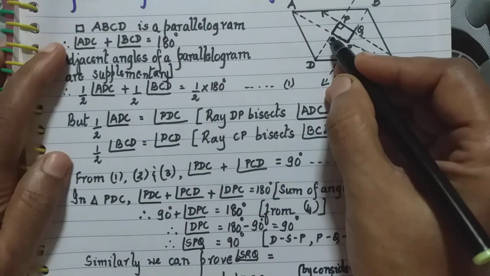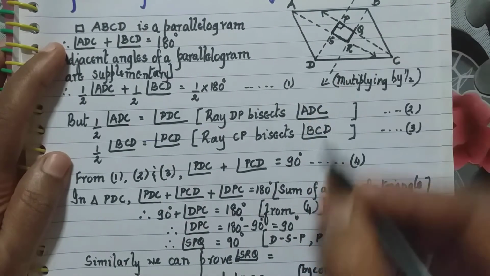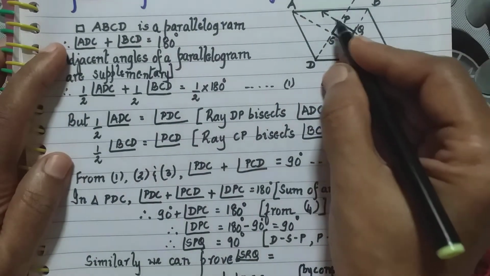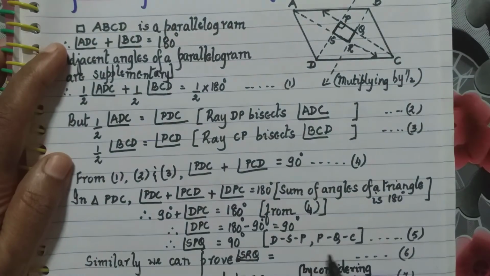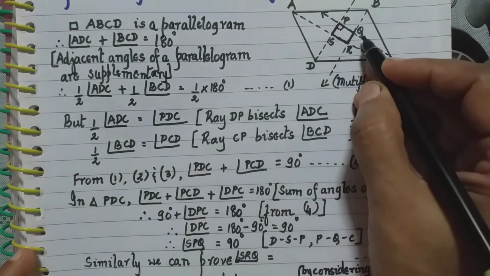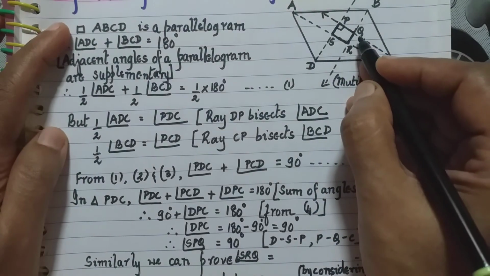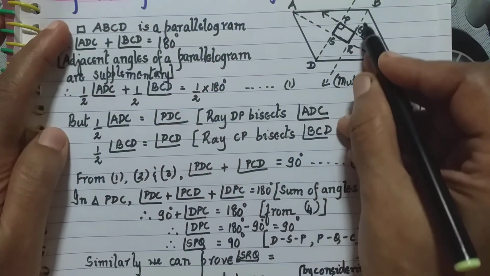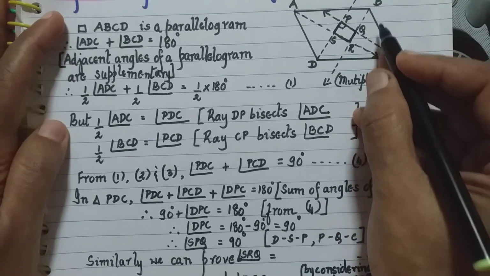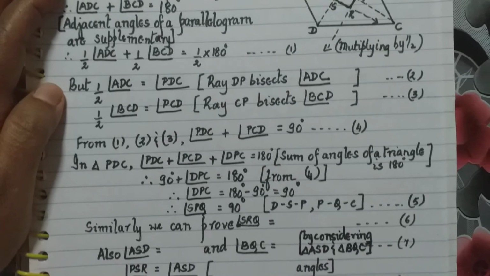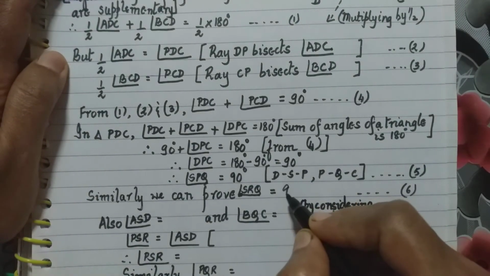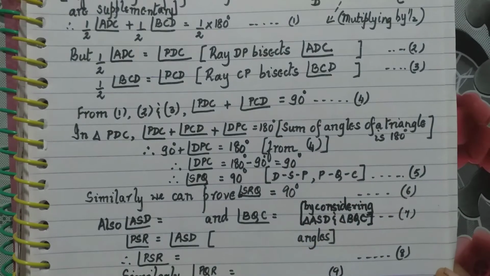The reason is that S lies between D and P, and Q lies between P and C. Now, if we can prove that angle SPQ is 90 degrees, in the same way we can prove that angle SRQ also is 90 degrees.